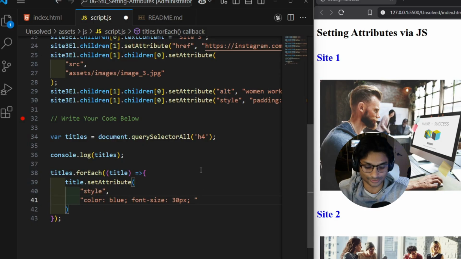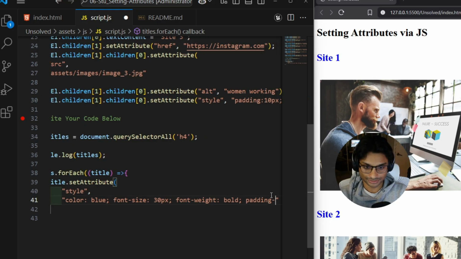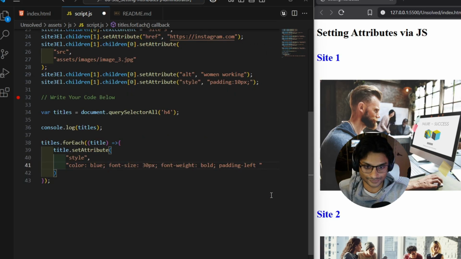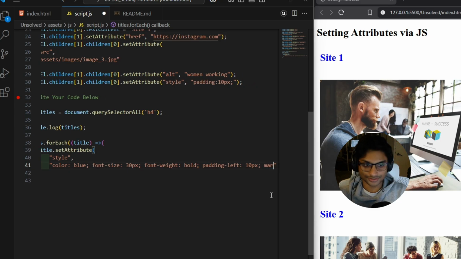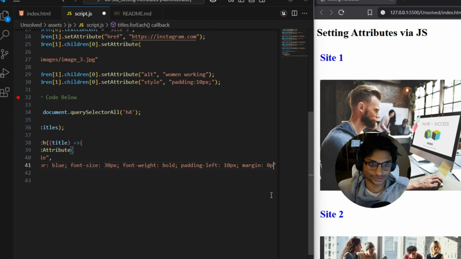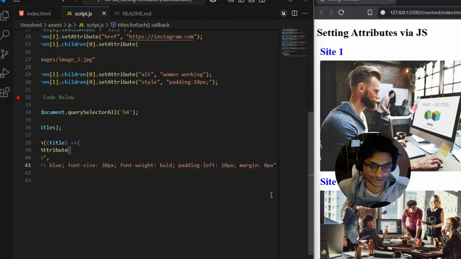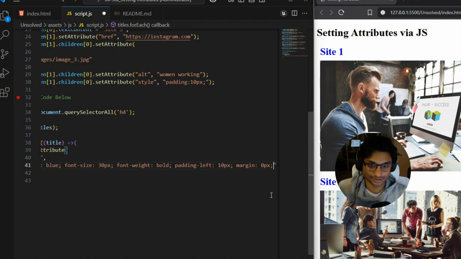Next, we're going to do the font weight, which we will set to bold. Next, we're going to set the padding left to be, I believe it was 10 pixels. So lastly, we set the margin to 0. And here we go. All the H4s inside of the HTML now have the styling and the positioning that we want, which is cool.